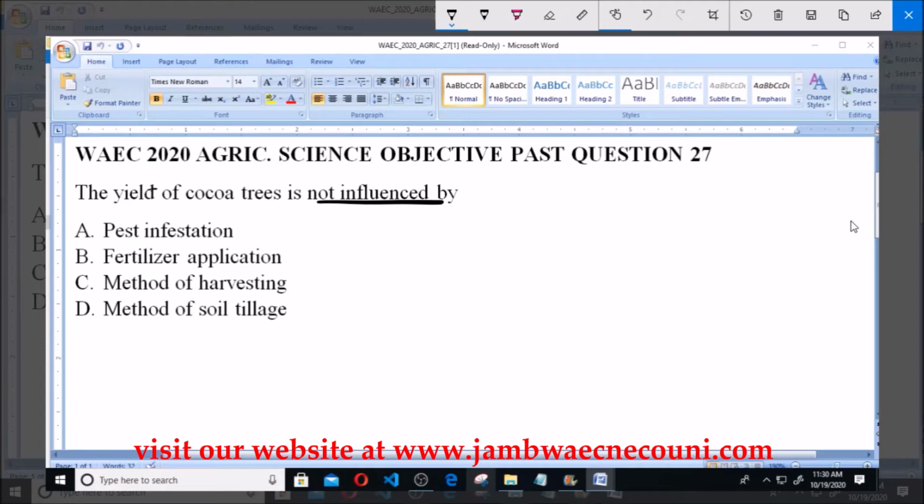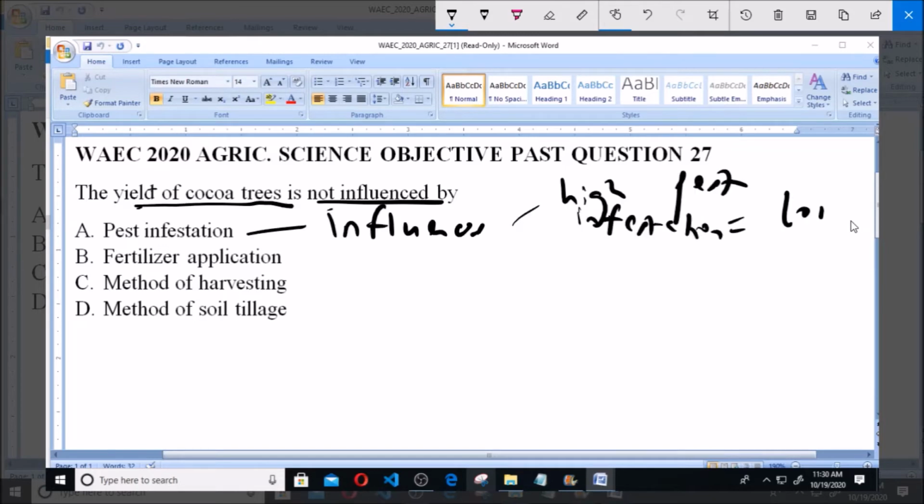The yield of cocoa trees. Now let's analyze each of the options. Option A says pest infestation. Pest infestation influences the yield of cocoa trees, because when you have high pest infestation, this equates to low or decreased yield. So that's why it's very important to carry out measures to prevent pest infestation.